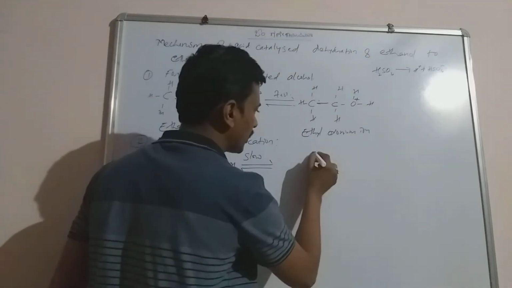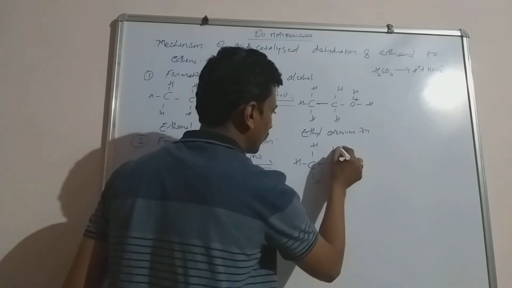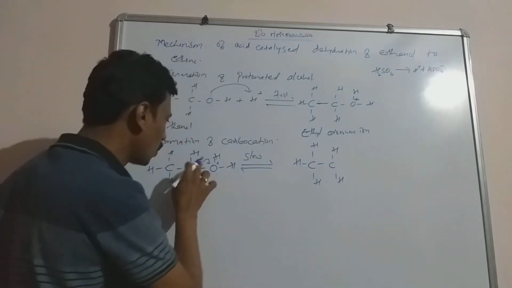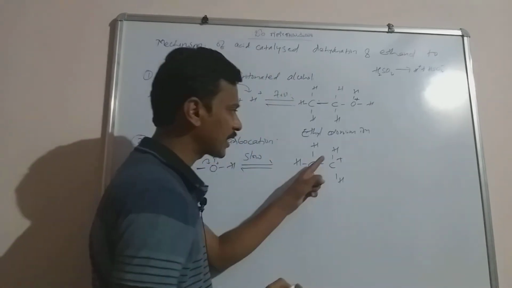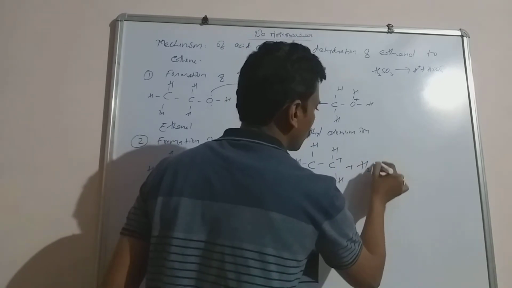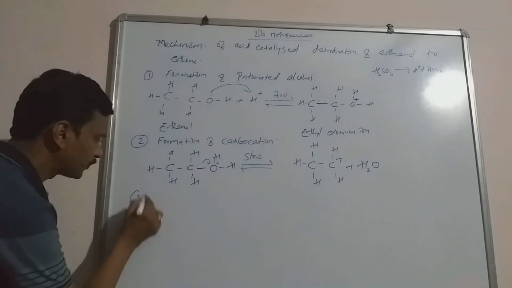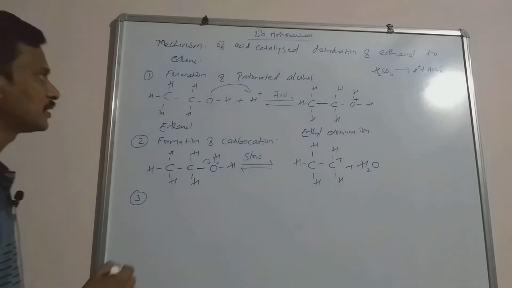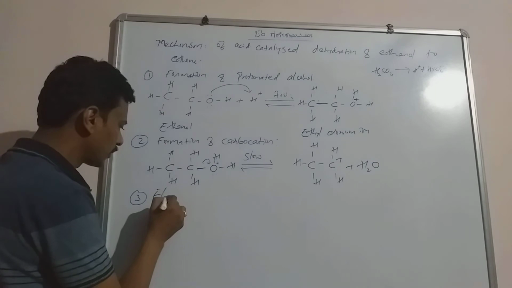And here there is a formation of carbocation. This carbon loses the bond pair and hence carries the positive charge. If carbon carries positive charge, we call it a carbocation, plus the OH2 molecule. And the third step is very important, step 3, that is nothing but the elimination of proton.